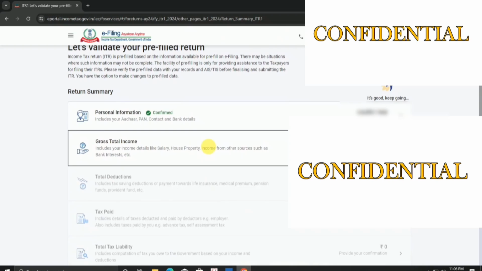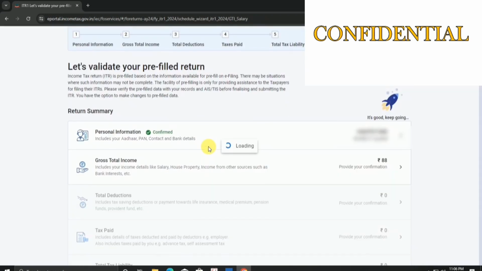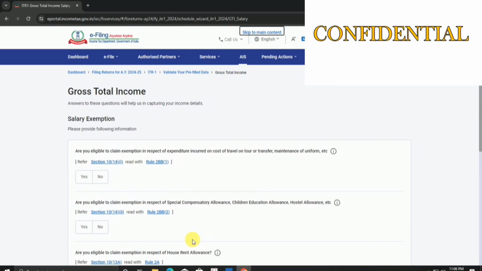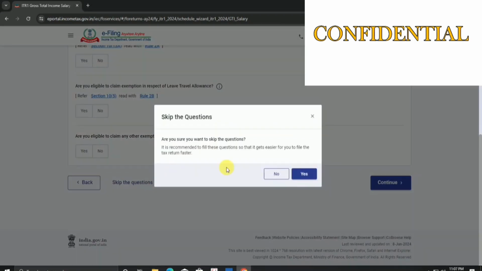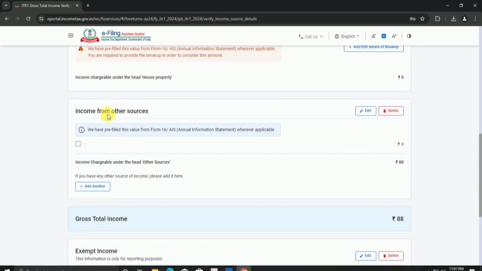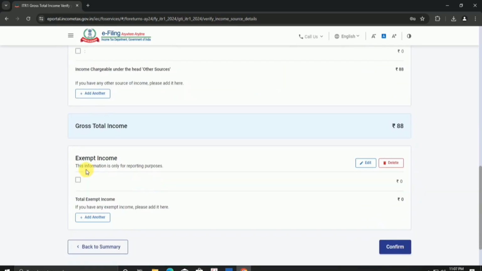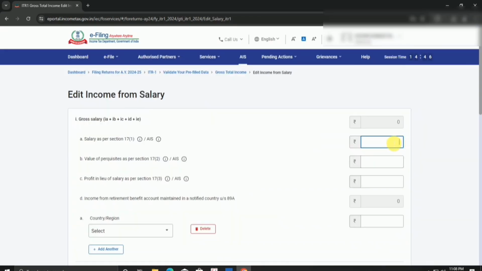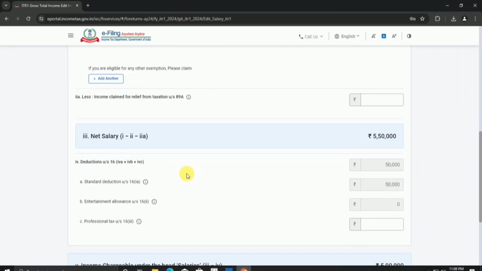Now let's move on to gross total income. In the salary column put your salary amount. If you're eligible for exemption please claim, then the standard deduction of 50,000 will be automatically deducted, just click save. Then if you have income from house property please enter it. If you have a let out property please specify the gross rent received, and if you have taken a home loan from a bank and are paying interest, just put that amount in interest payable on borrowed capital. So your rent amount minus that interest amount, the balance amount will be shown.